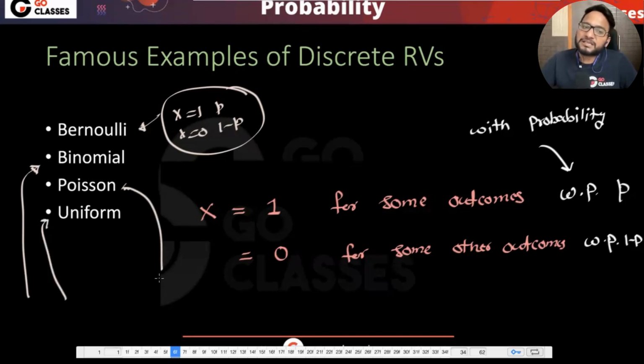So basically, this is just a famous random variable. There is nothing special about it. Are you getting my point? Which means you have certain PMF. You have assigned that PMF a name.